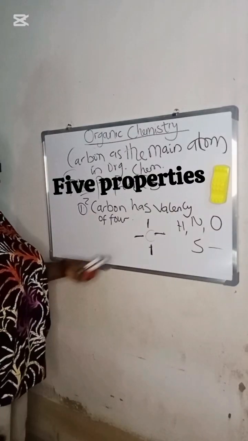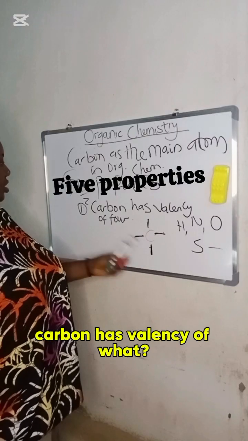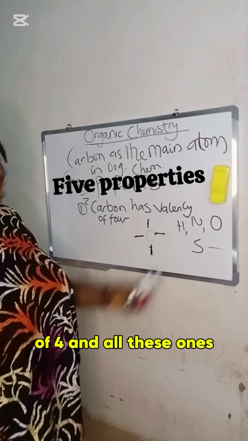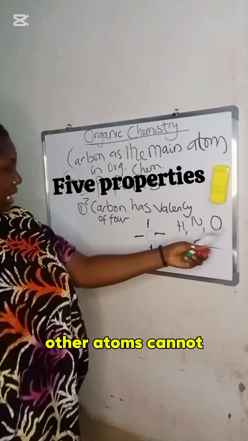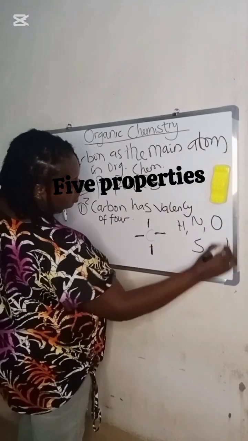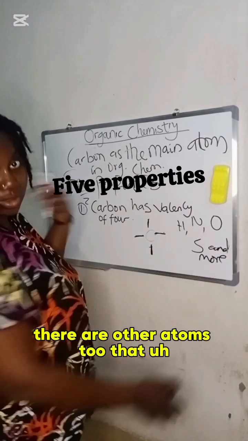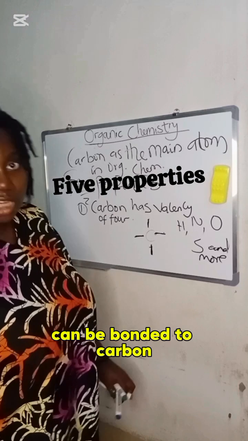So this is one of the properties. Carbon has valency of what? Of 4. And other atoms cannot do this. They don't have 4 valencies. Sulfur and more atoms. There are other atoms too that can be bonded to carbon.